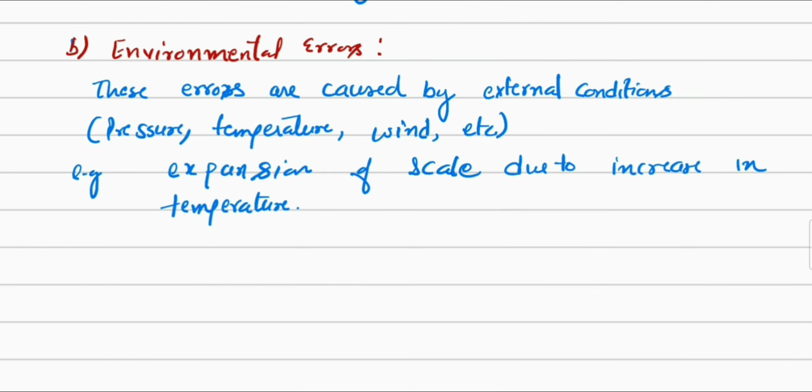Next is environmental errors. These errors are caused by external conditions like pressure, temperature, wind, humidity, etc. For example, the expansion of the scale is due to the increase in the temperature. Outer temperature has increased, due to which our scale has some expansion. So that also causes an error. So these external conditions during the experiment may systematically affect the measurement.